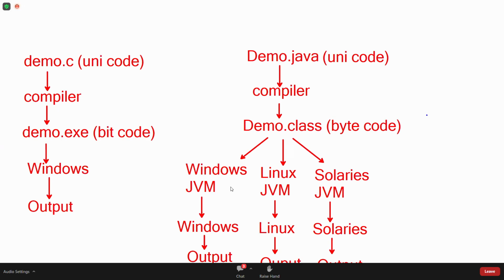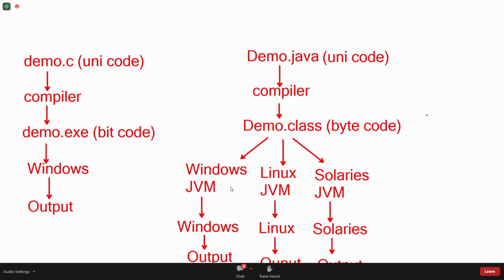Once you write a Java program, without modifying a single character, you can run anywhere. That is the reason for the Java slogan, write once, run anywhere. It's platform independent. One character also no need to change. That is the power of the Java language. That is the C language scenario. This is the Java language scenario.